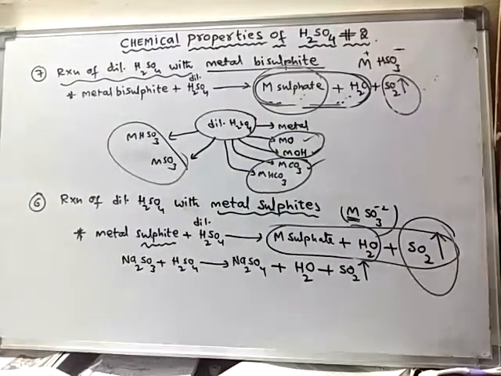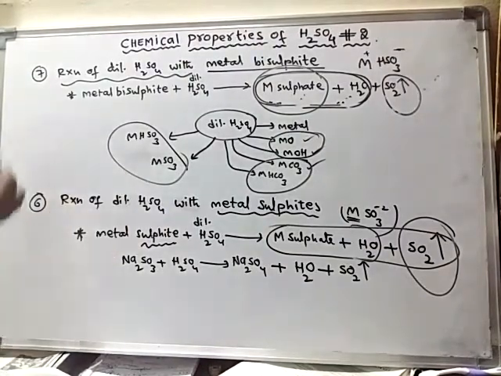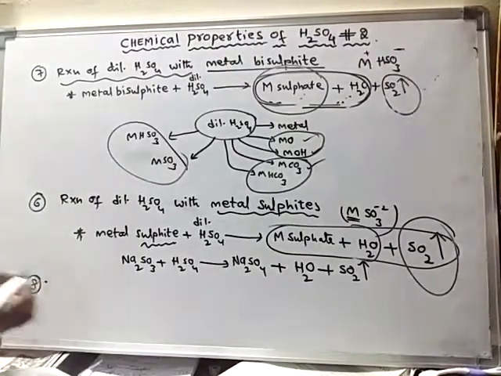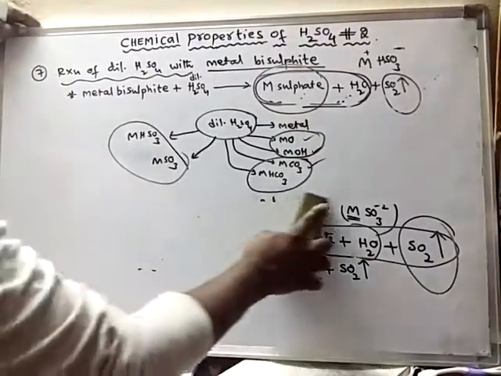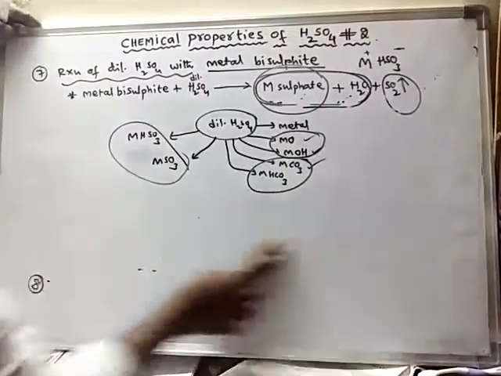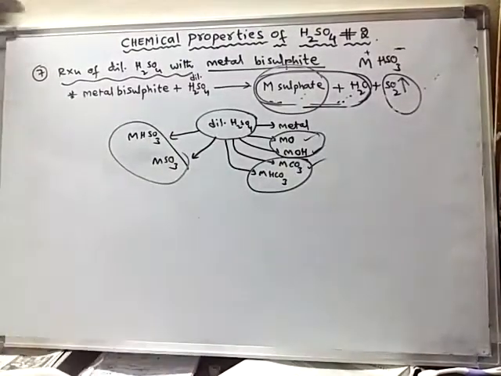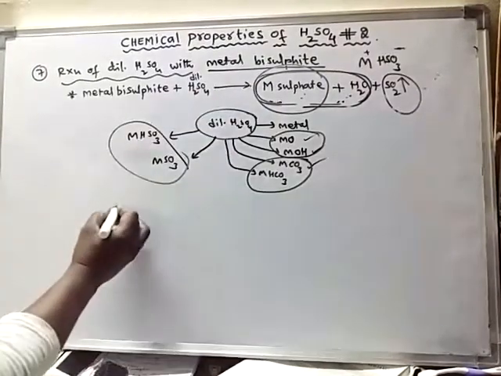Right. Next, even with metal sulfides. So I am writing the 8th one here. I will give an example for this one.